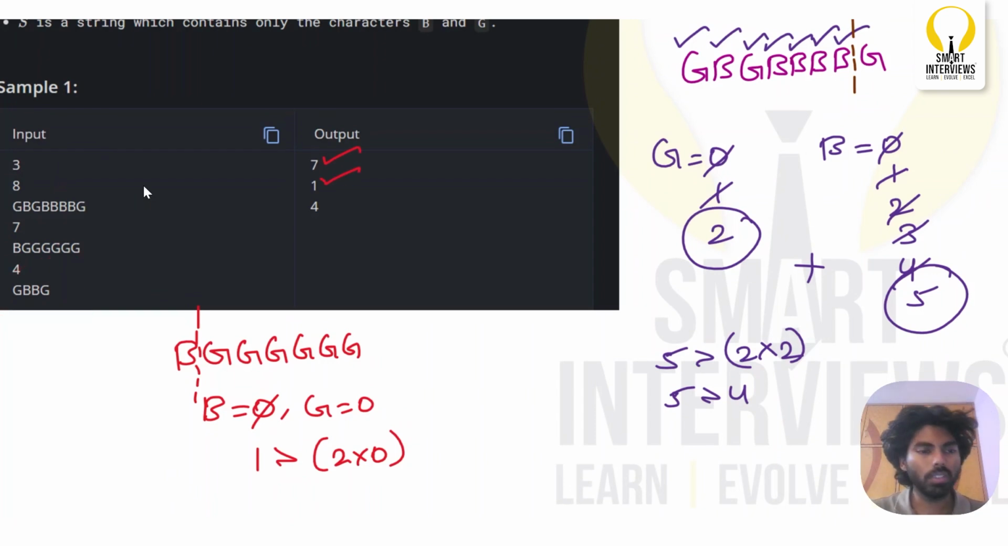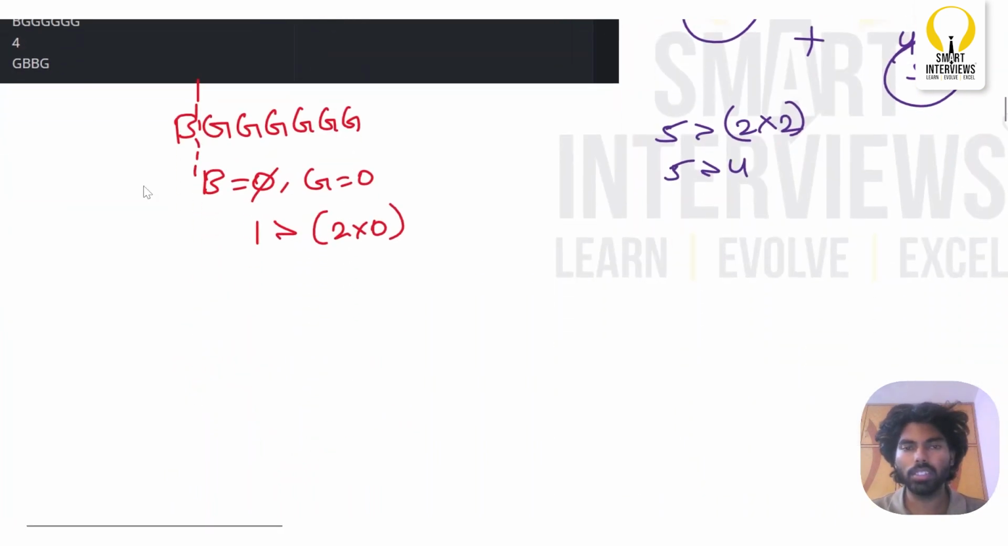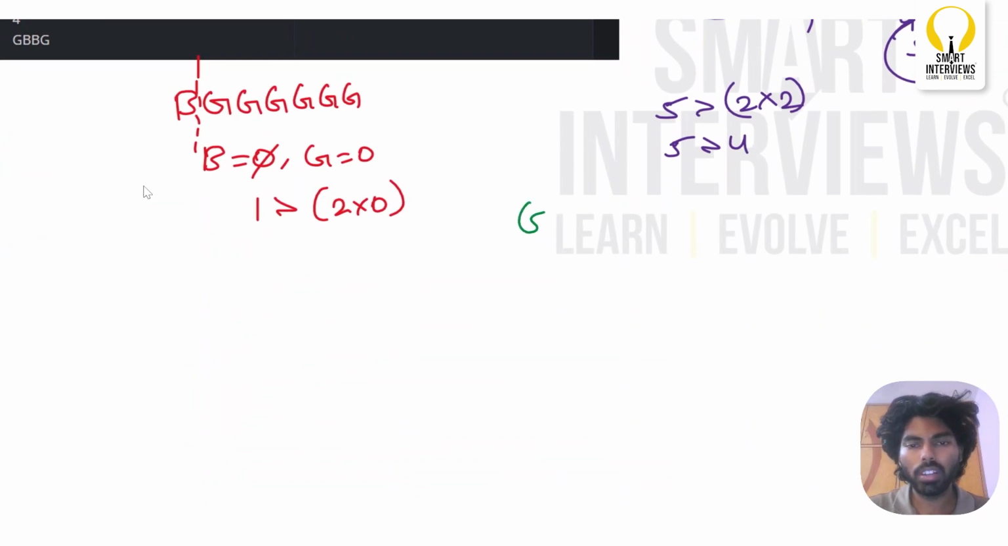Now let us see the third one, which is G, B, B, and G. Okay. One girl followed by 2 boys followed by 1 girl.